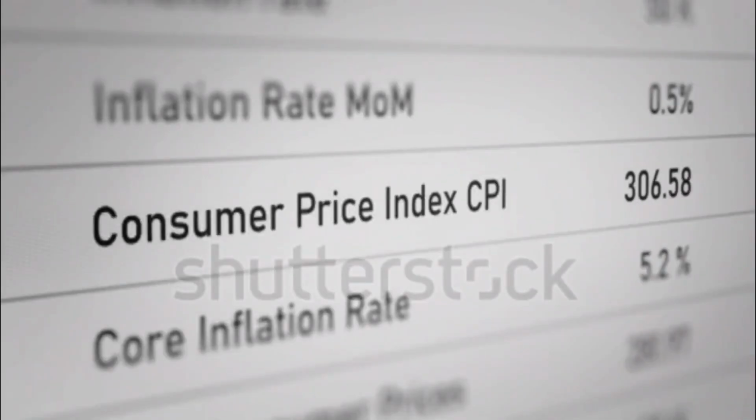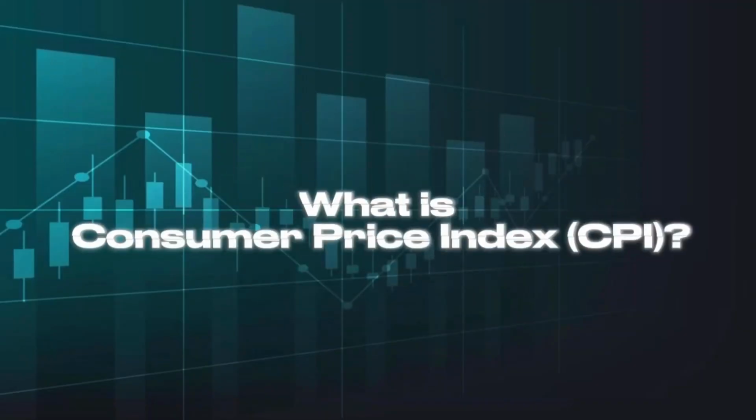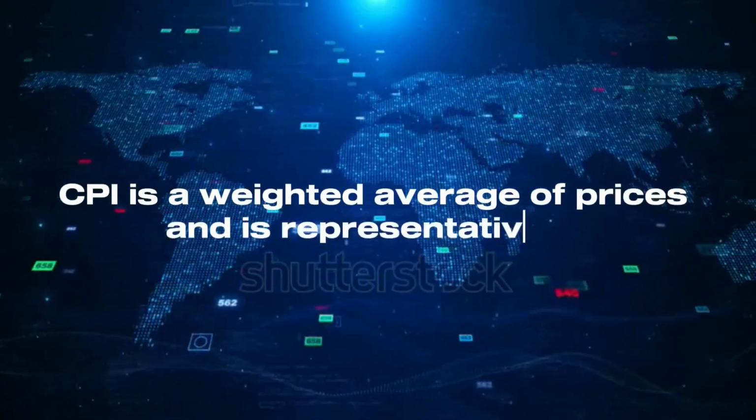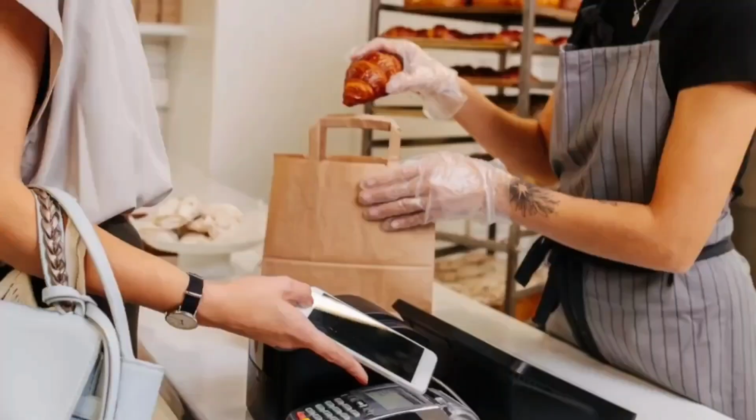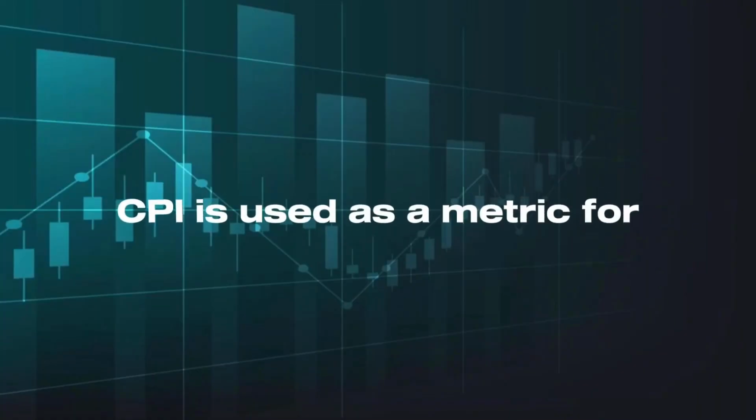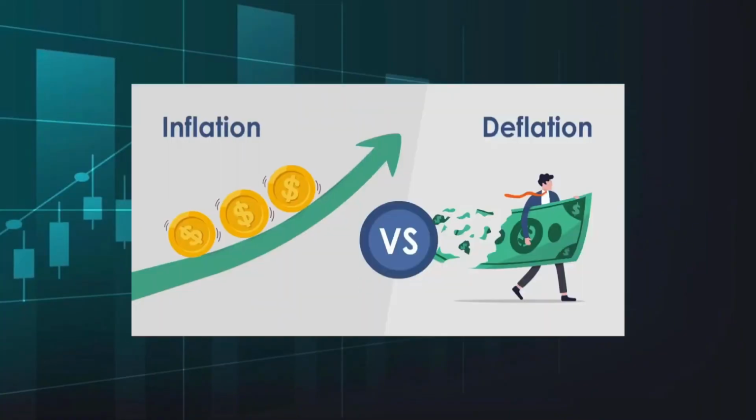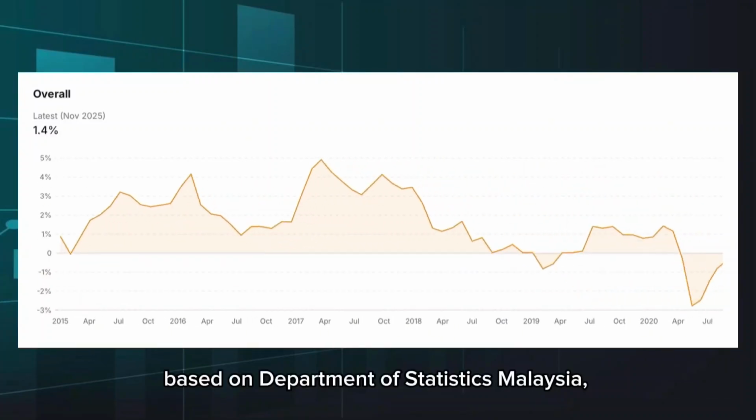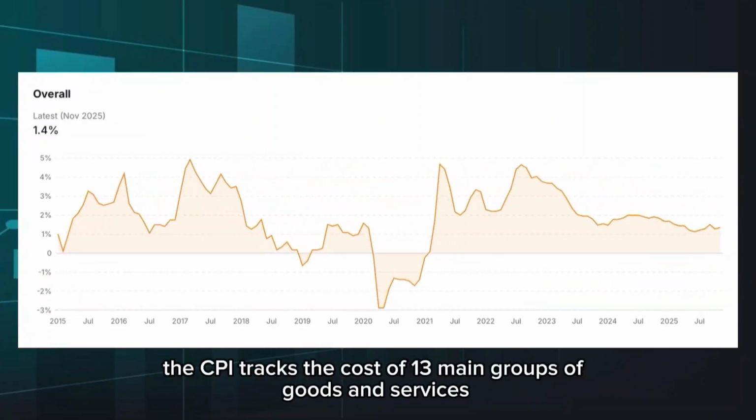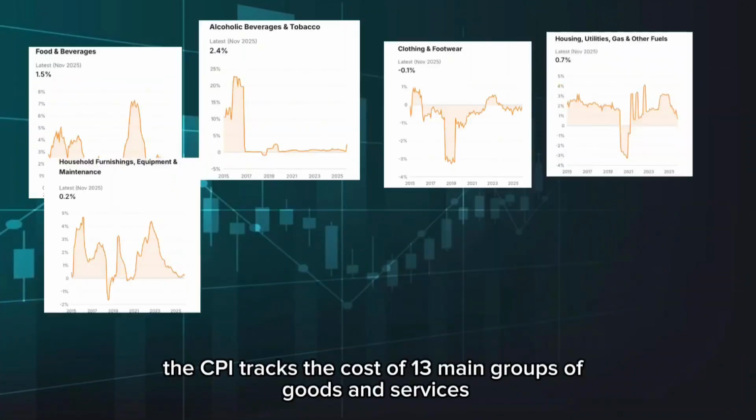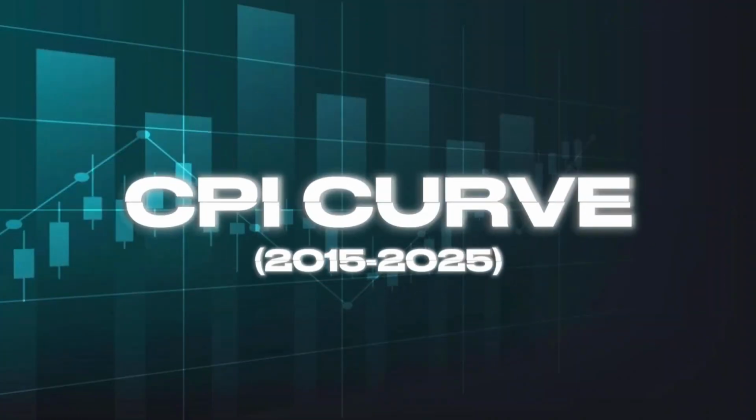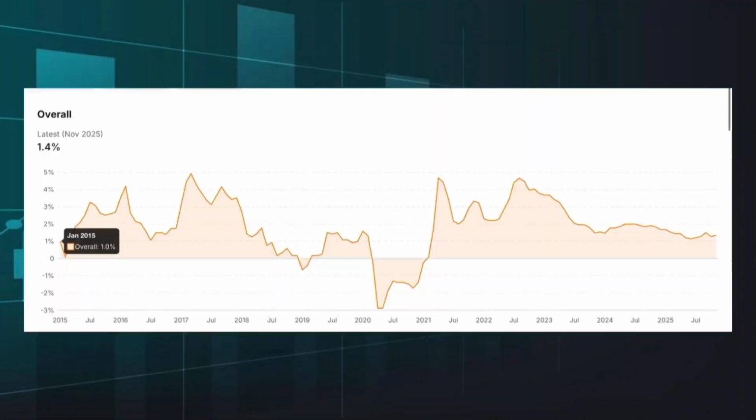Next is the Consumer Price Index. The Consumer Price Index is a weighted average of prices and is representative of aggregate consumer spending, and it is used as a metric for inflation and deflation. Based on the Department of Statistics Malaysia, the CPI tracks the cost of 13 main groups of goods and services purchased by Malaysians. Now, let's look at the CPI curve from the year 2015 to 2025.